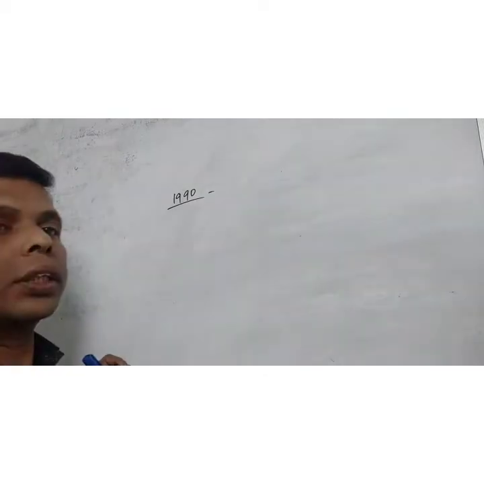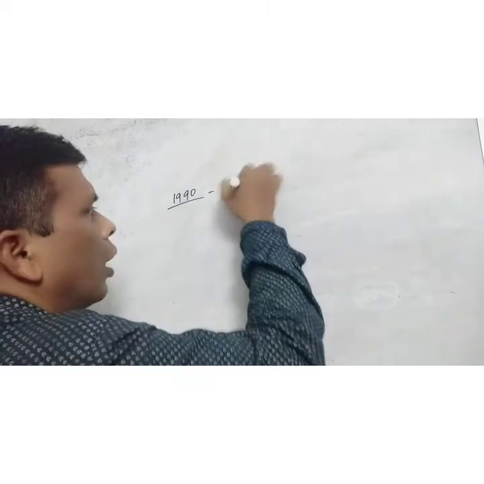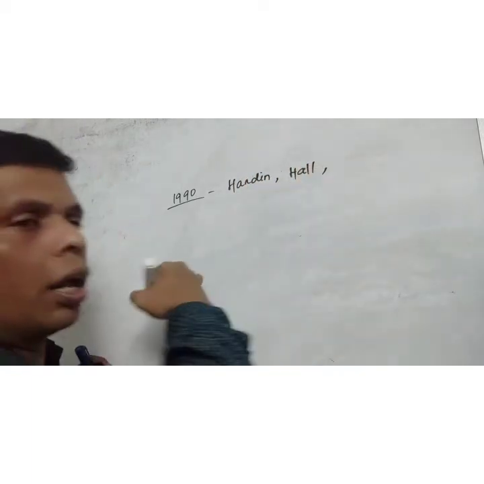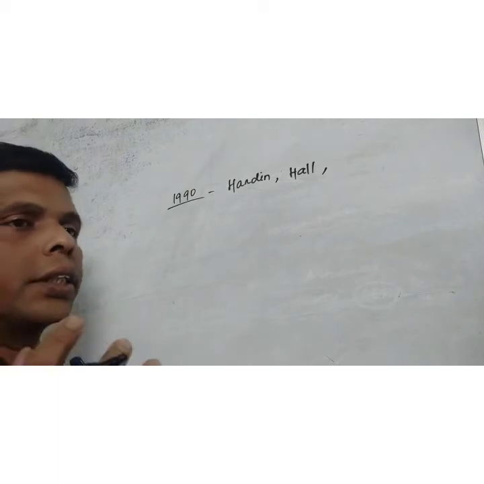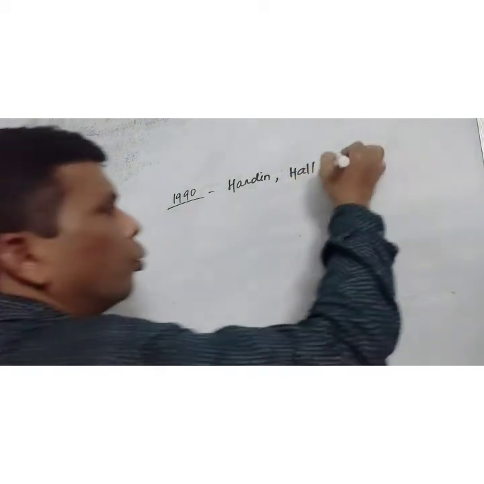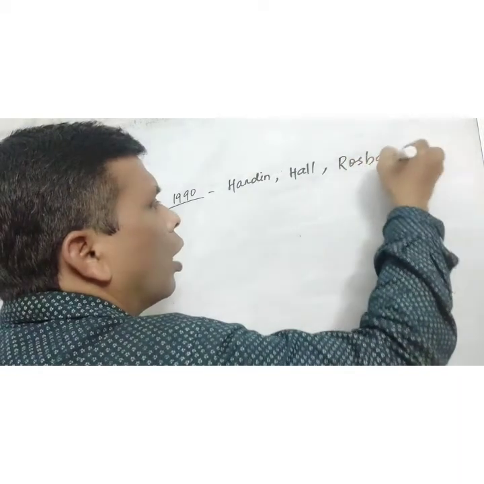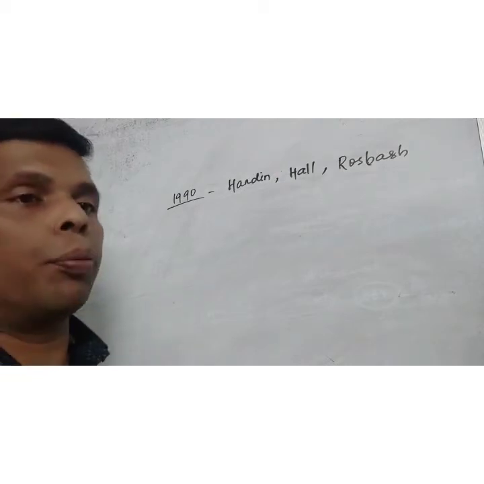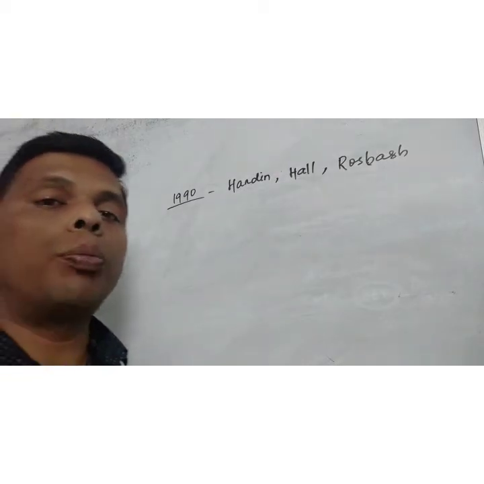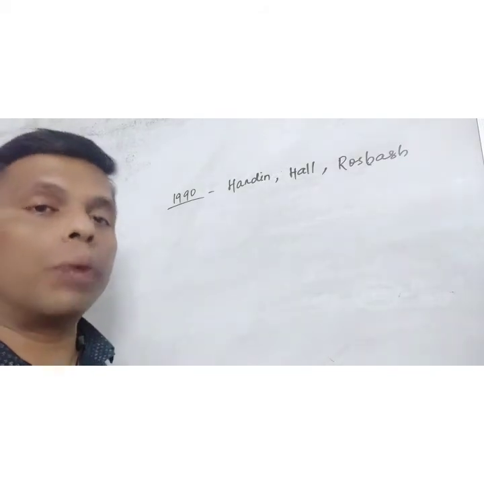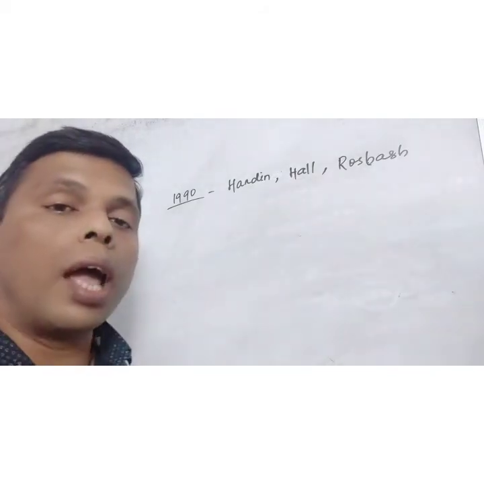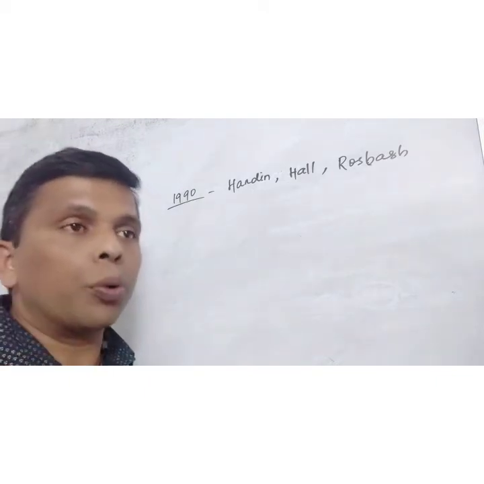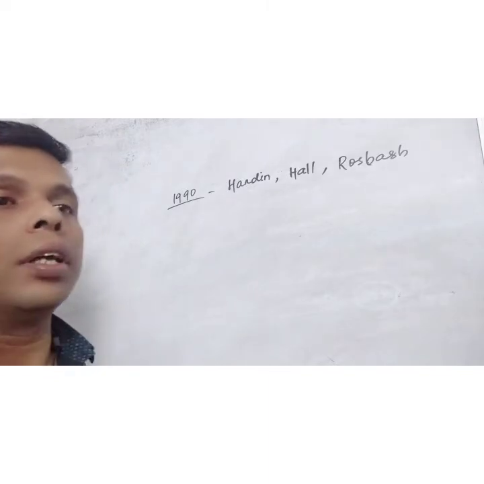This experiment was conducted by Paul Hardin, Richard Hall, and another scientist, Rosbash. They conducted a series of experiments on this fly protein. What was the experiment? To know the role of the protein and the role of the gene.